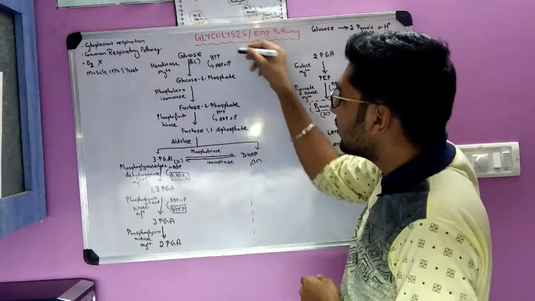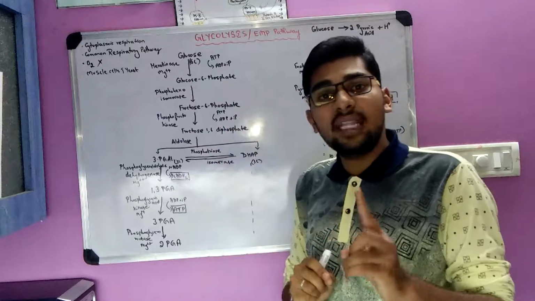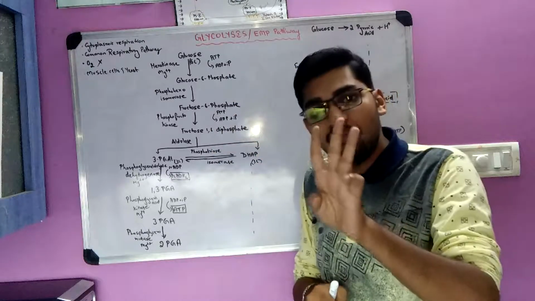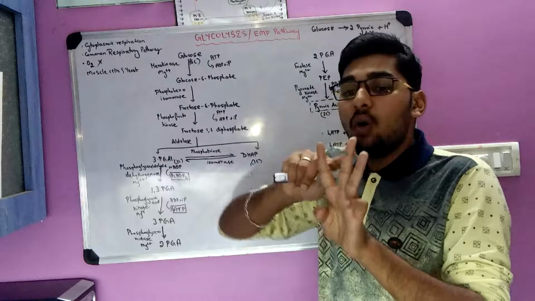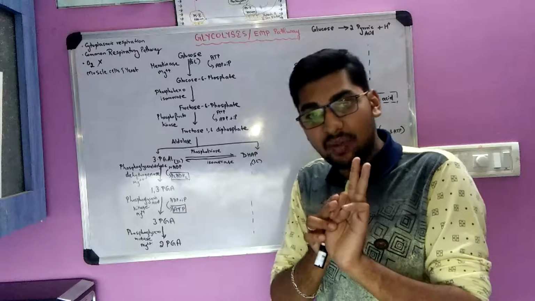So glucose gets converted into glucose 6-phosphate. One phosphate molecule is added. From where did that phosphate molecule come? From ATP, adenosine triphosphate. 3 phosphate molecules are there. 1 phosphate is taken from the ATP molecule, so triphosphate becomes diphosphate.